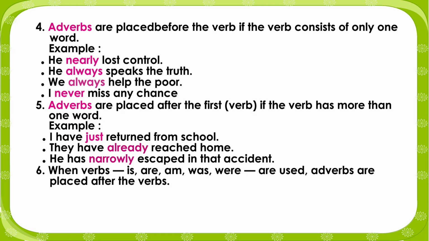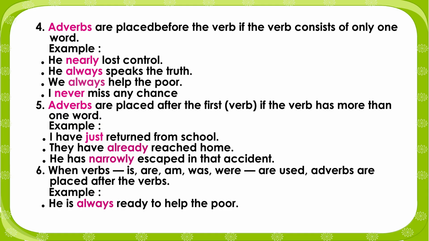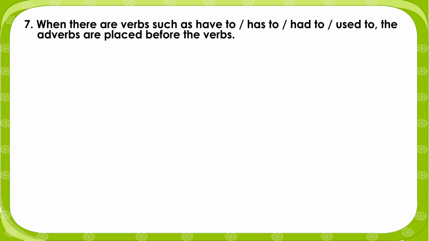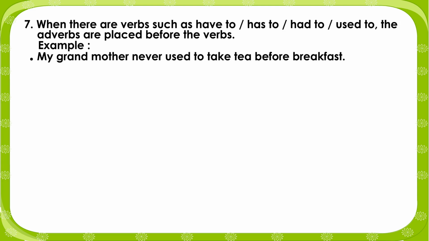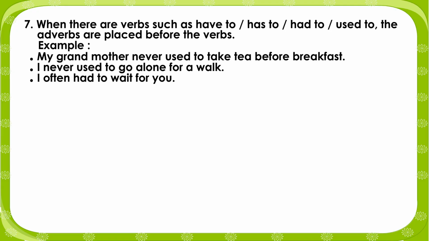6. When the verbs is, are, am, was, were are used, adverbs are placed after the verbs. Example: He is always ready to help the poor. She is usually late for school. 7. When there are verbs such as have to, has to, had to, used to, the adverbs are placed before the verbs. Example: My grandmother never used to take tea before breakfast. I never used to go alone for a walk. I often had to wait for you.